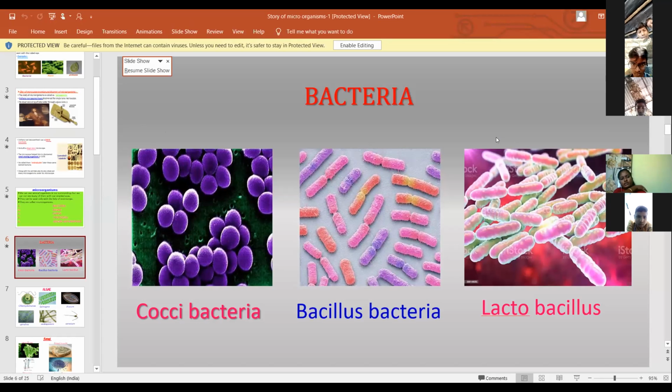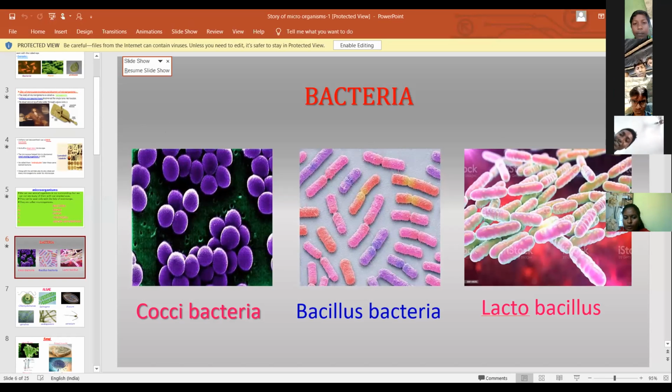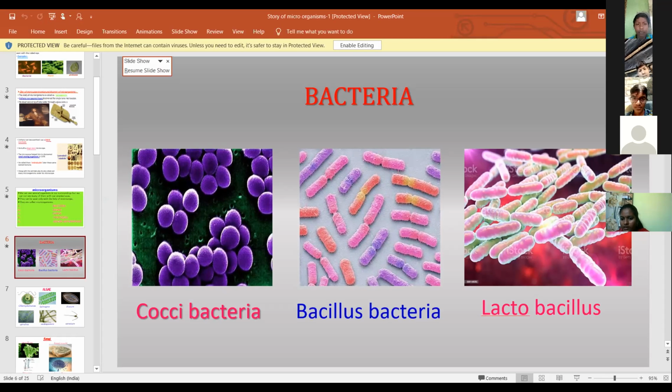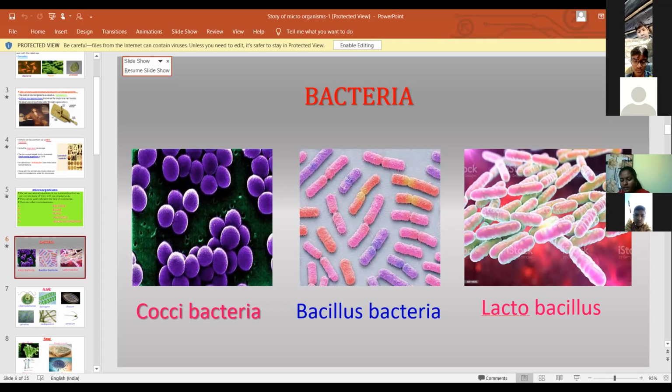Next, first group of microorganisms, bacteria. For example, Cocci-bacteria and Bacillus bacteria and the Lactobacillus. We know the Lactobacillus bacteria. Milk is changed into curd.